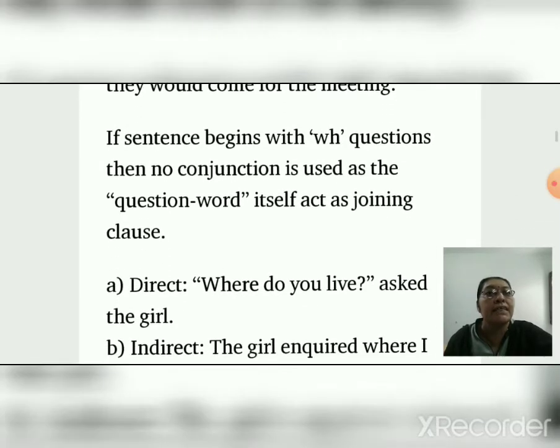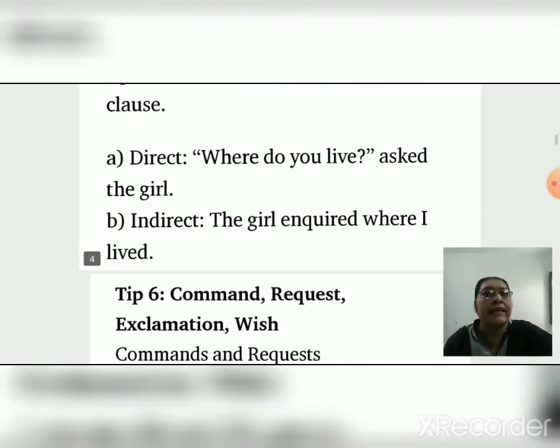If the sentence begins with a WH question, then no conjunction is used, as the question word itself acts as the joining clause. As it is, the WH question we put in indirect speech. Direct, where do you live? Asked the girl. Indirect, the girl inquired where I lived.